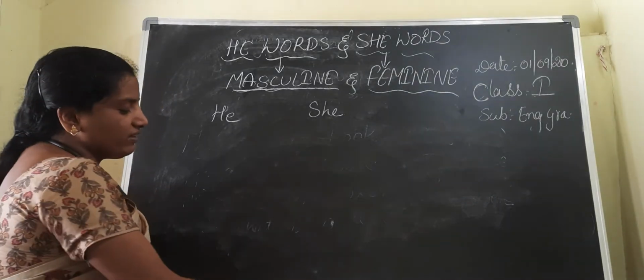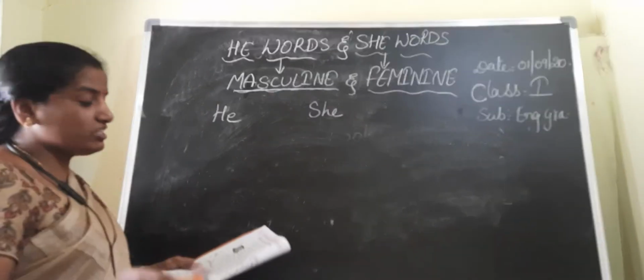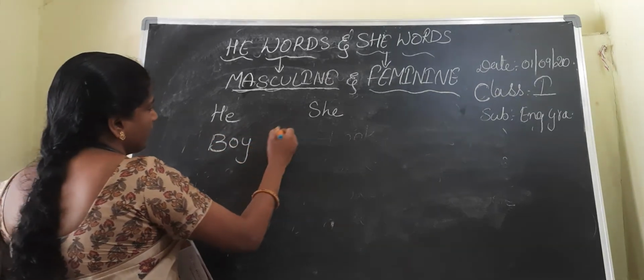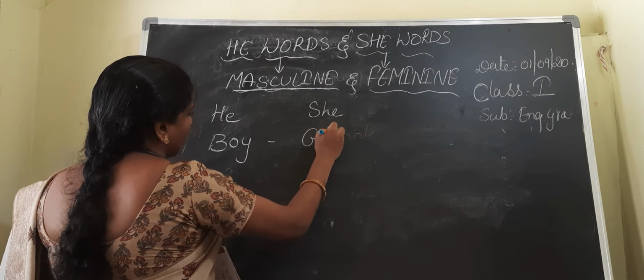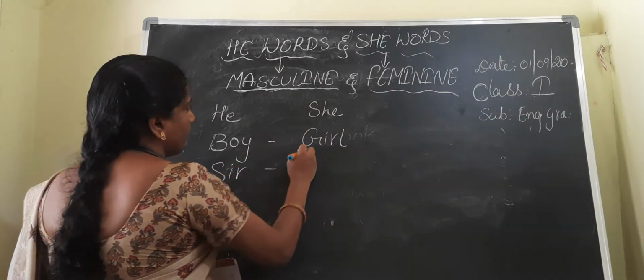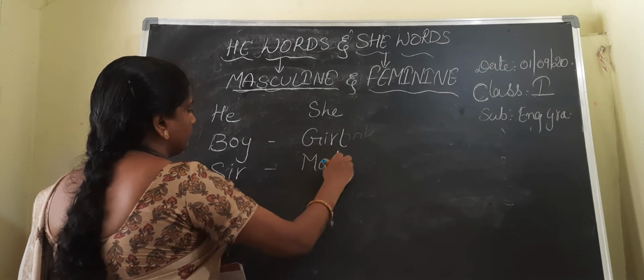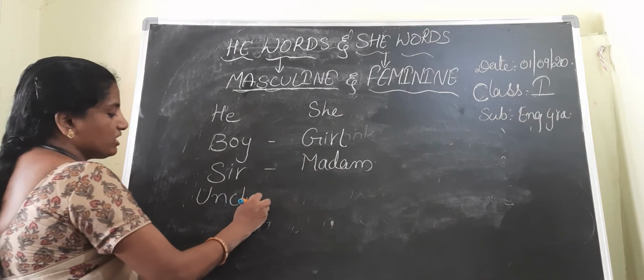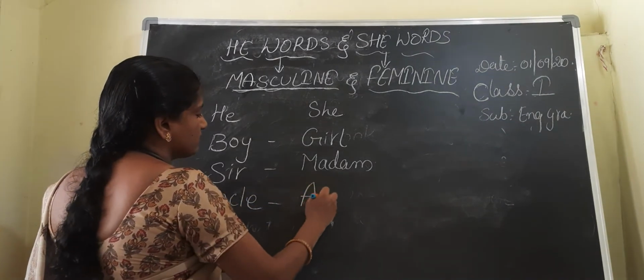So I am giving some he words and she words. Boy is a he word. What is the she word? Girl. Very good. If I say sir, what is the she word? Madam. If I say uncle, what is the she word? Aunt.